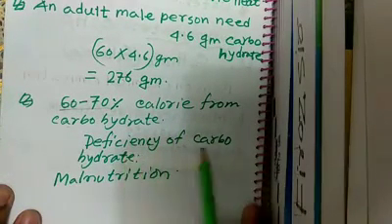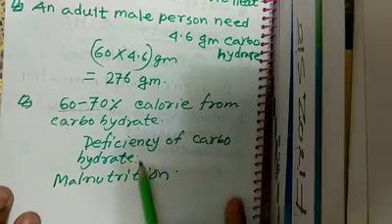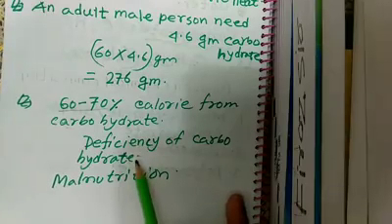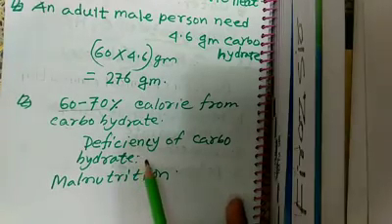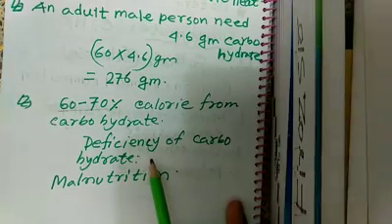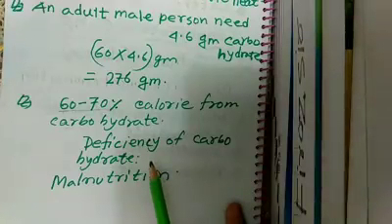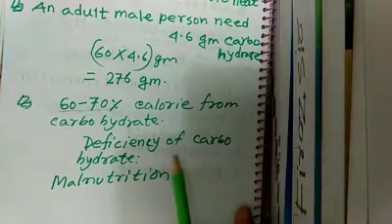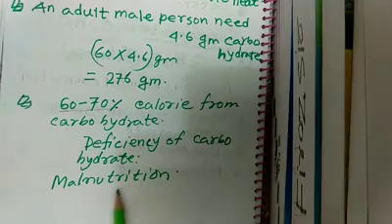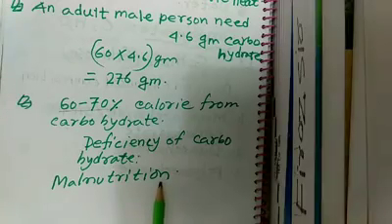Now, deficiency of carbohydrate is known as malnutrition. Suppose a person cannot get a proper or sufficient amount of food every day, he may face one kind of problem. It is known as malnutrition. Malnutrition means the lack of nutrition.